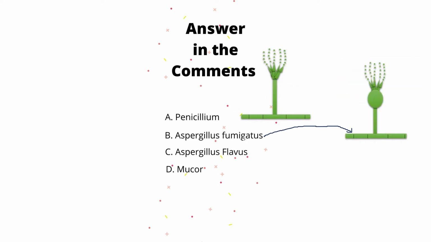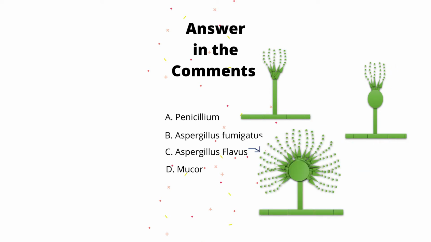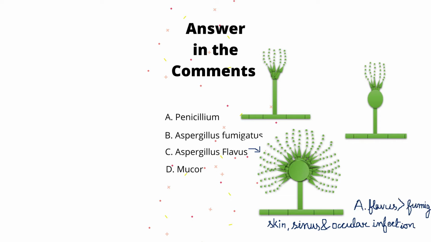Aspergillus fumigatus mainly presents as acute pulmonary and allergic aspergillosis. Hyaline conidia arises from the upper third of the vesicles, while Aspergillus flavus is more common in sinus, skin, and ocular infection than Aspergillus fumigatus. In Aspergillus flavus, conidia arises from the entire vesicles.